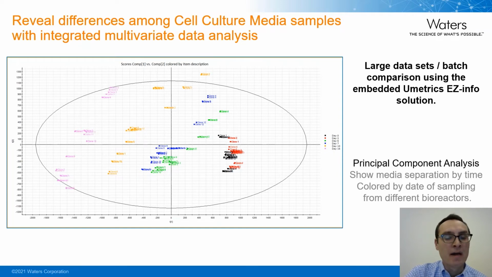But over time, as you move to the left, these clones get more and more different because they're consuming things at different rates, they're producing things at different rates, and also the abundance of cells, the viability of them is also changing over time. So you can see on the far left, the principal component analysis can clearly see that all those clones are differentiated by their metabolic profile.